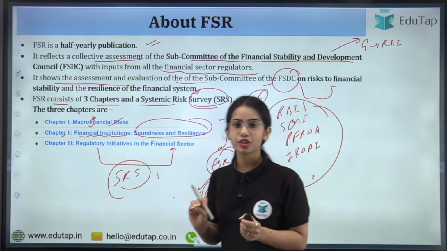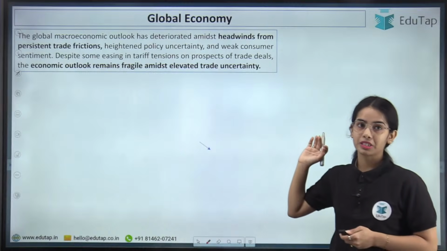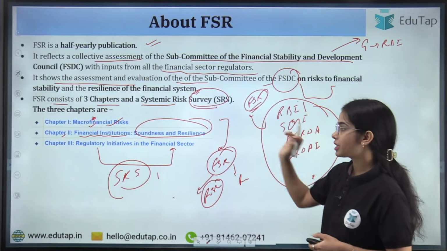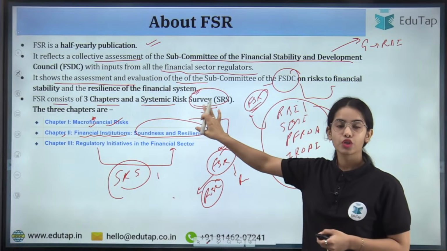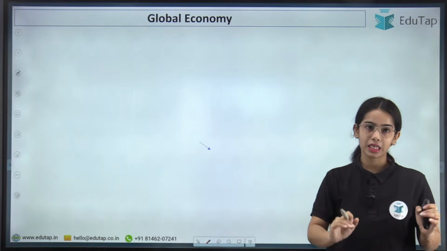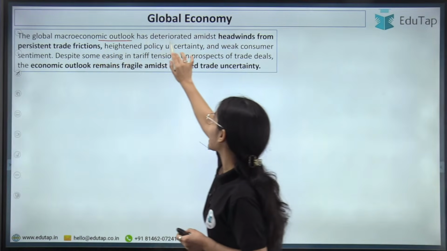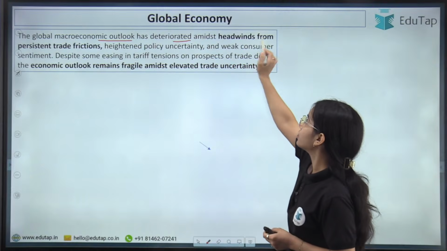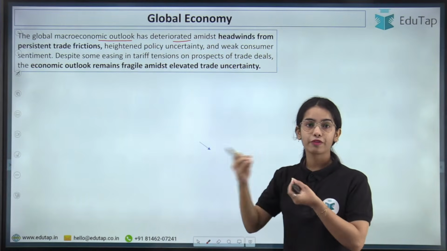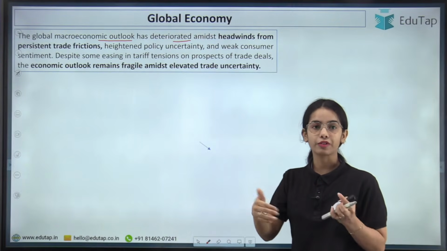So let's start with the first chapter, regarding the global economy and the domestic economy. We have to discuss the risk in the global economy and the domestic economy. First of all, the global macroeconomic outlook has deteriorated because of the persistent trade frictions arising between the different countries.